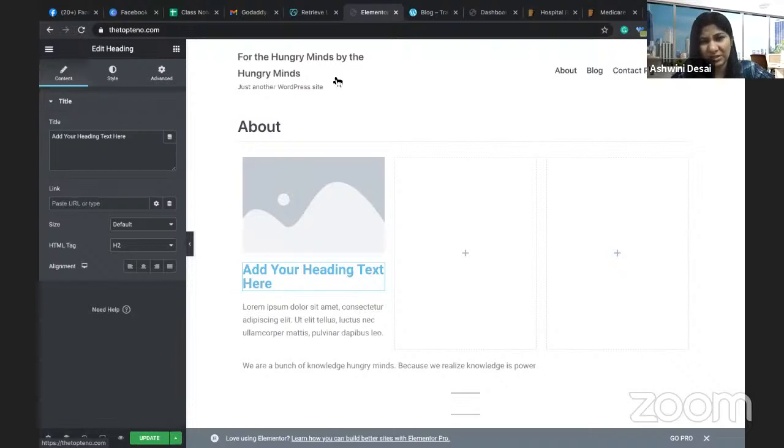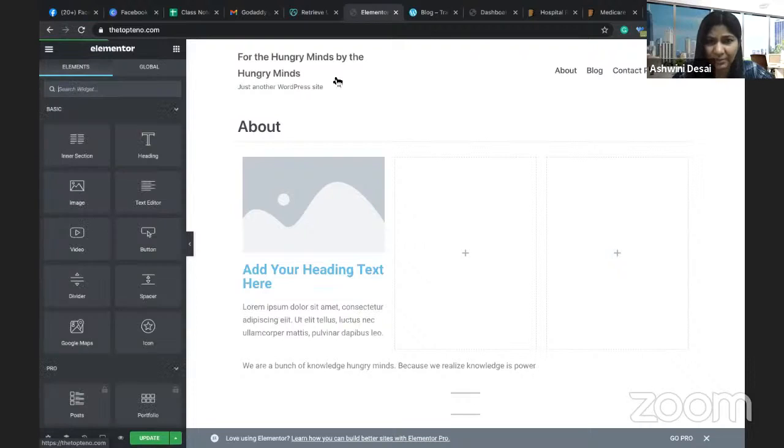So today we learned only the basics of website. In the next session, it will be more fun because the website will be all set up and ready and you will be playing around with the plugins.